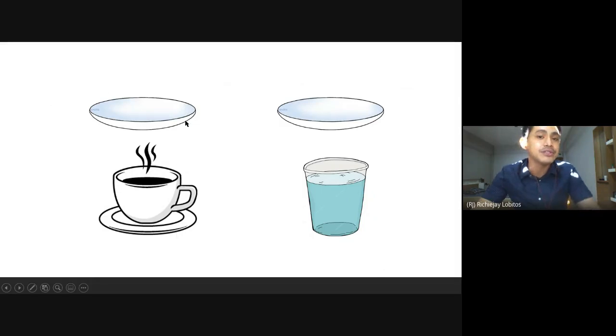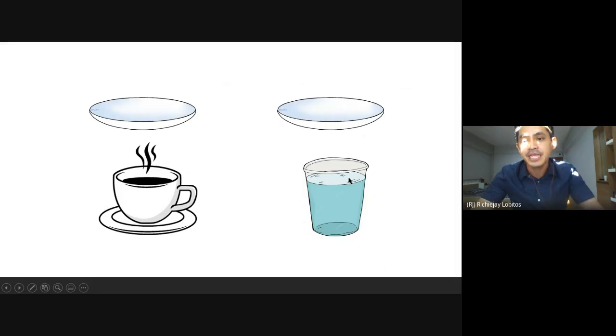So if that happens, a lot of those water vapor will lose heat as they touch the cooler surface of the watch glass. So if there are a lot of water vapors, then a lot of water droplets will form. The faster the rate of condensation.